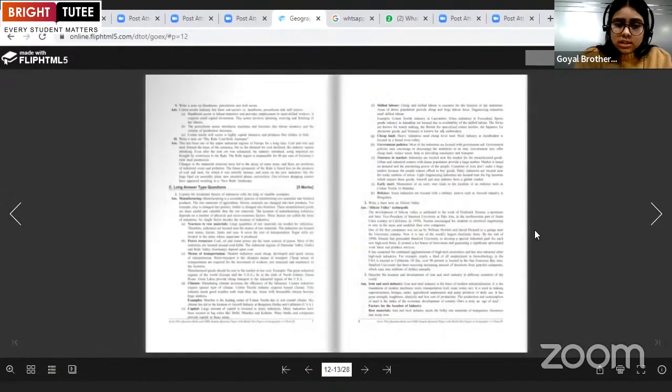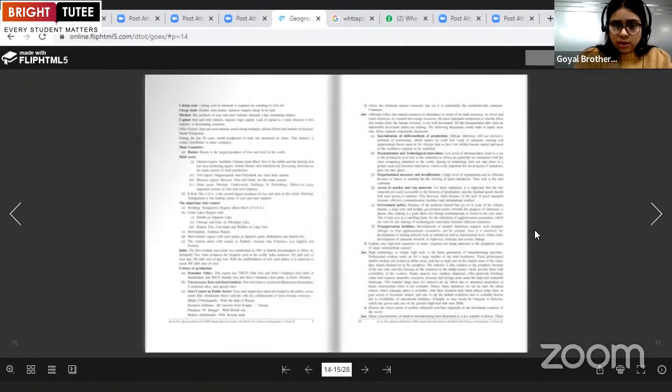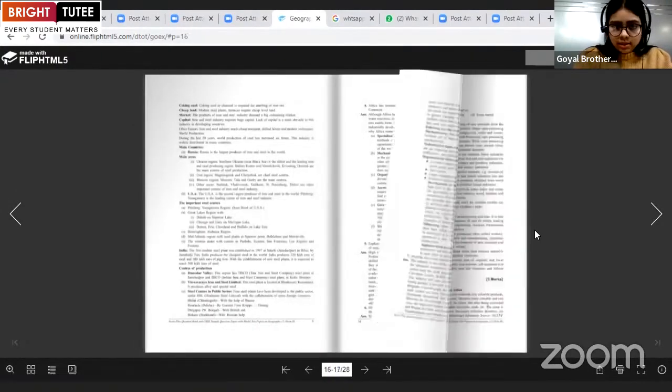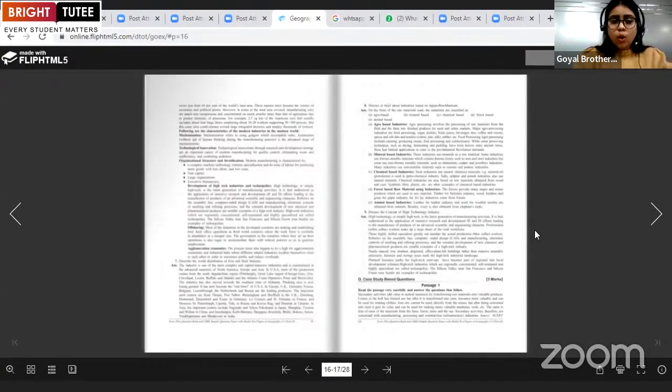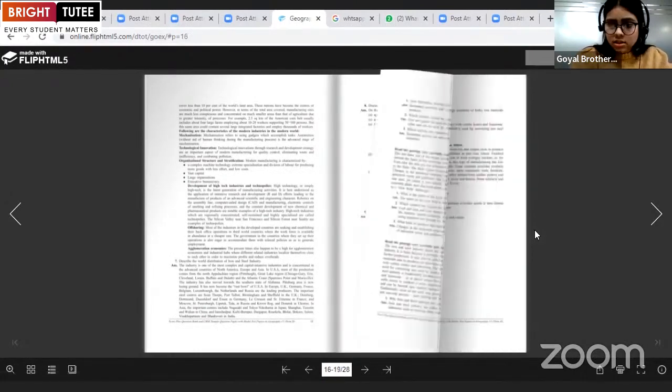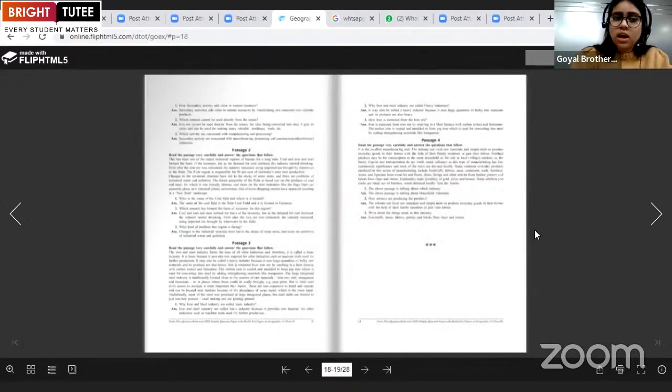And the long answer type questions contain 5 marks. Also, we have the case study based questions, which are given in passages. They have to read the passages and write the answers.